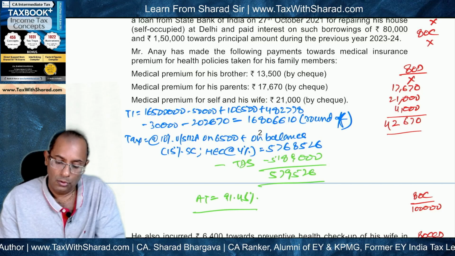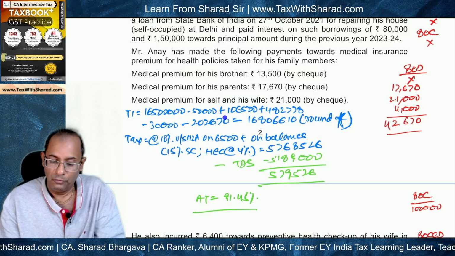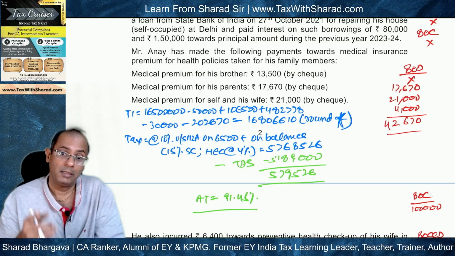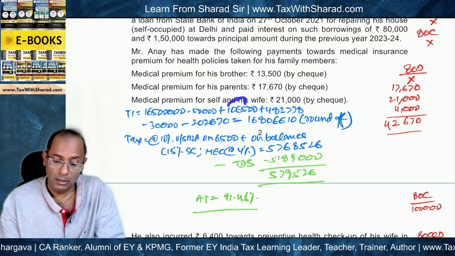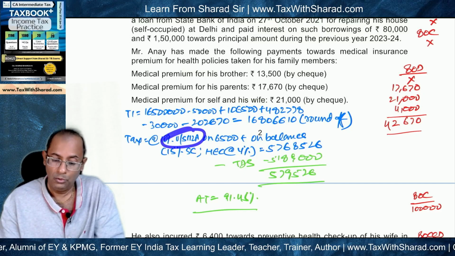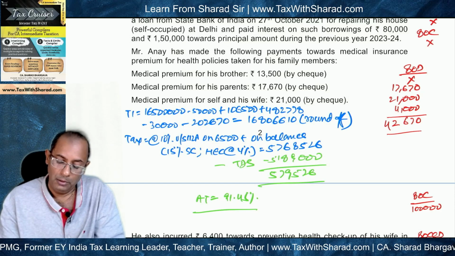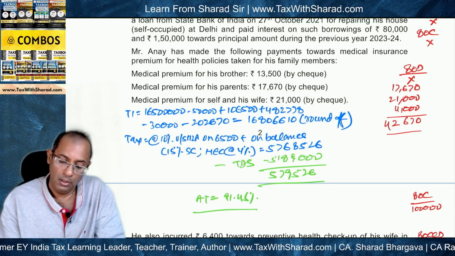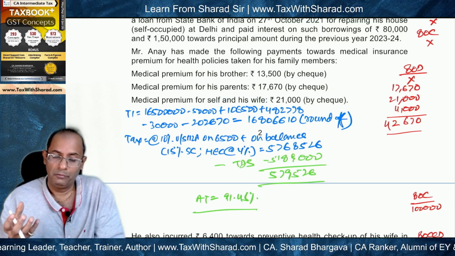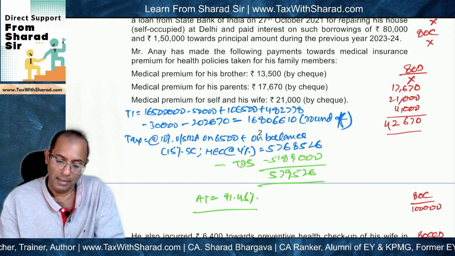in force. So first we will need to compute tax on the LTCG under section 112A of 106,500. We will need to compute tax at 10% on amount exceeding 1 lakh rupees. So 10% on 6,500, it will come to 650 rupees. This will be the tax under section 112A. Then we will compute the balance total income, which will be what? 168,06,610 minus 106,500. So that will become the balance regular income on which we will compute tax at the regular rates in force as applicable for the optional tax regime.